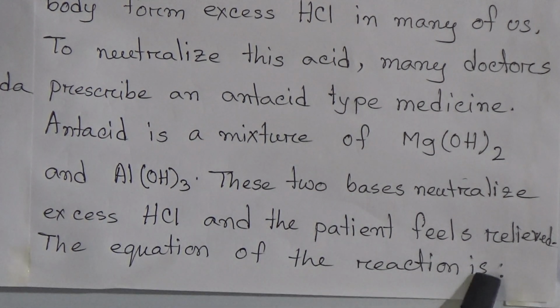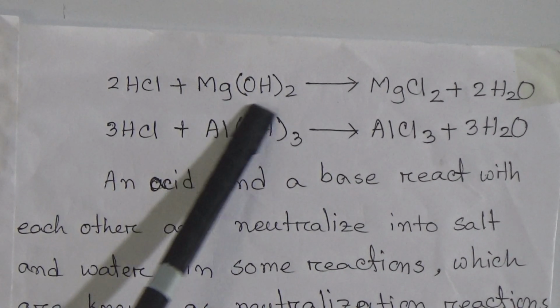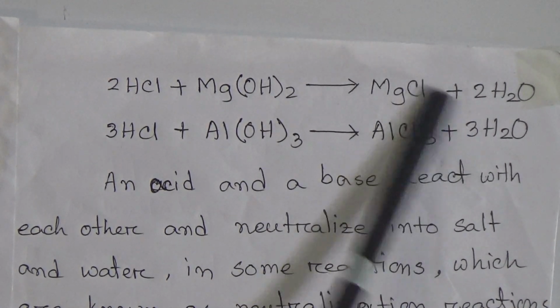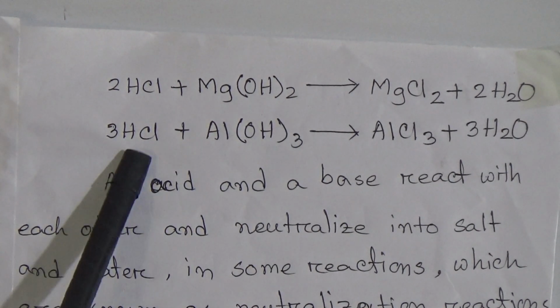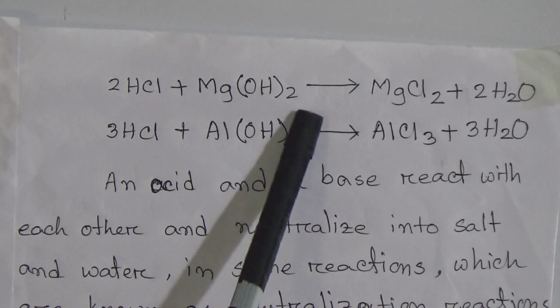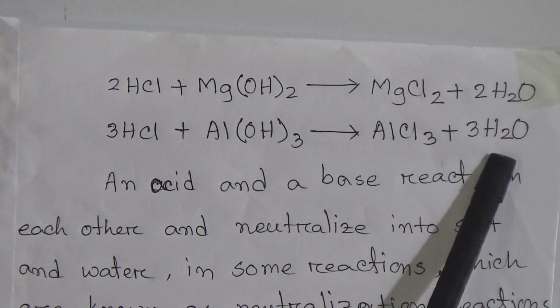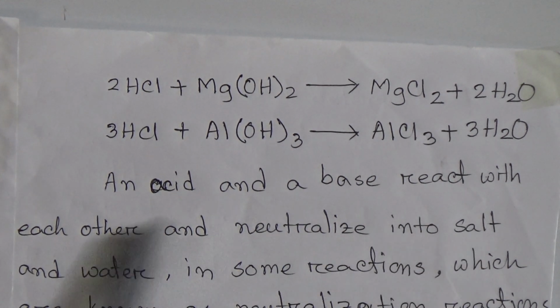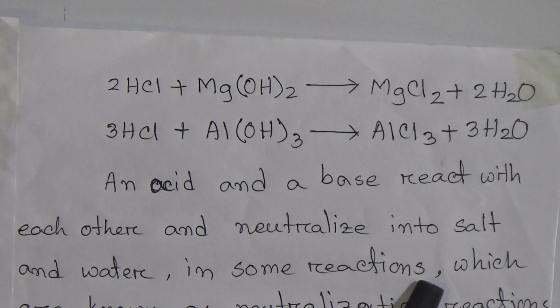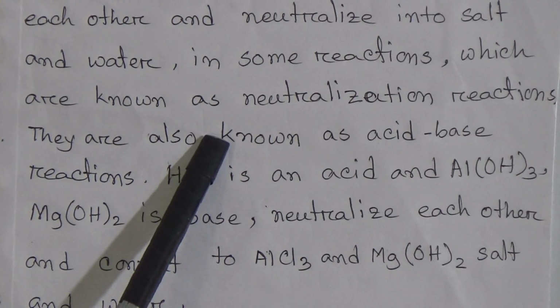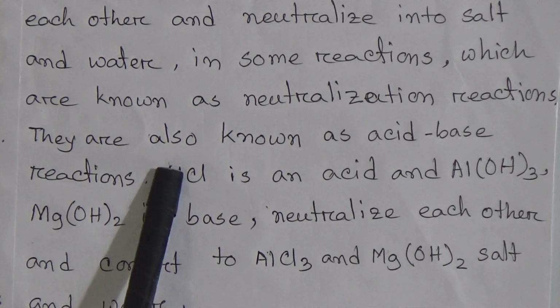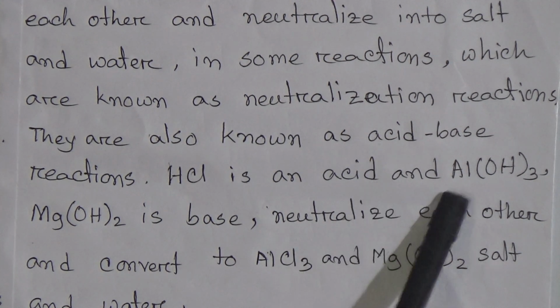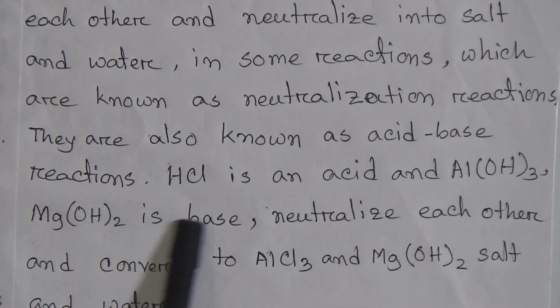The equation of the reaction is: 2 molecules of hydrochloric acid react with magnesium hydroxide to produce magnesium chloride and water, and 3 molecules of hydrochloric acid react with aluminum hydroxide to produce aluminum chloride and water. An acid and a base react with each other and neutralize into salt and water in some reactions, which are known as neutralization reactions. They are also known as acid-base reactions. Hydrochloric acid is an acid, and aluminum hydroxide and magnesium hydroxide are bases.